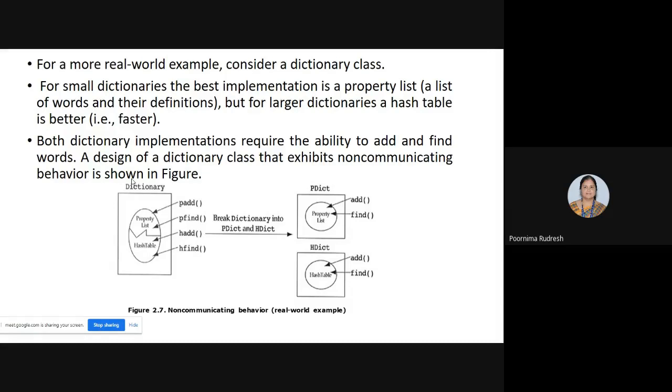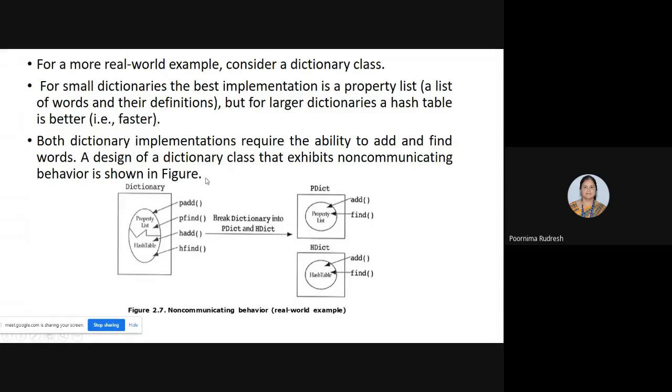But in computer language, we can make use of hash tables for large dictionaries. For small dictionaries, we just look into the property list, and based on that we access it.